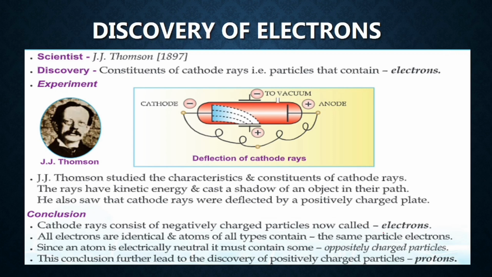Now, what is the conclusion of this experiment? According to J.J. Thomson, cathode rays consist of negative particles. These are now called electrons. All electrons are identical, and atoms of all types contain the same particles, electrons. Since an atom is electrically neutral, it must contain some oppositely charged particles. So this led to the discovery of the positively charged particles. Now you can understand how one discovery leads to the discovery of another.